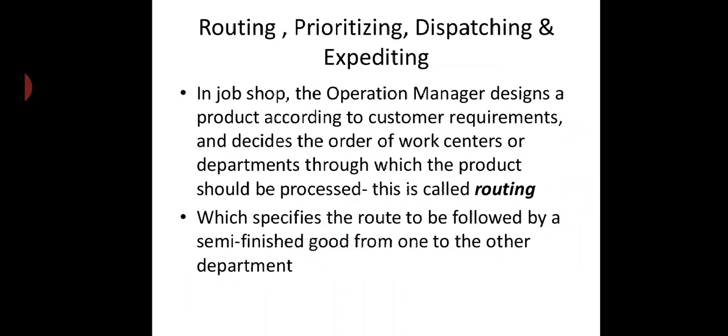First of all, the manager designs the product as per the requirement of the customer, and then tries to define a way through which semi-finished goods or raw material are moved from one department to another. It is called routing, which specifies the route to be followed by semi-finished goods from one department to another.